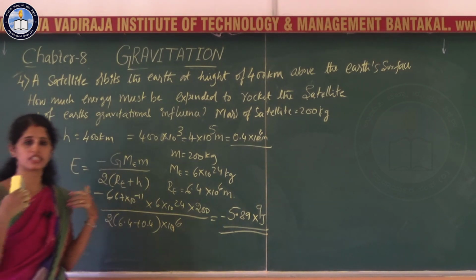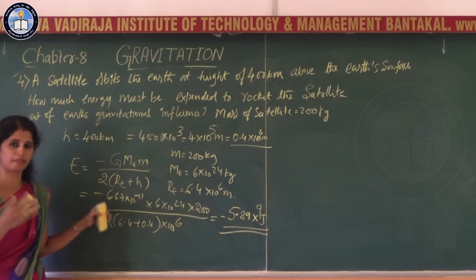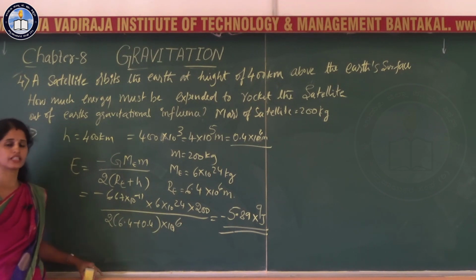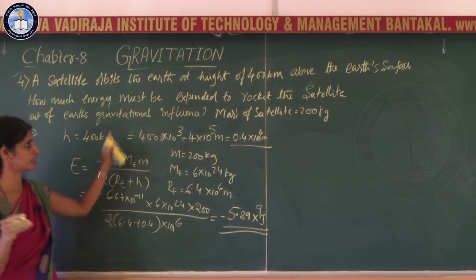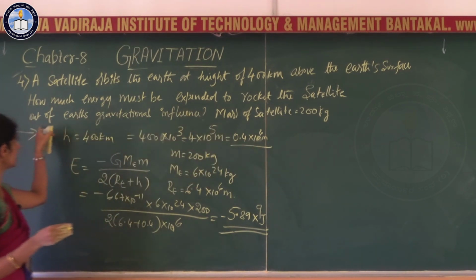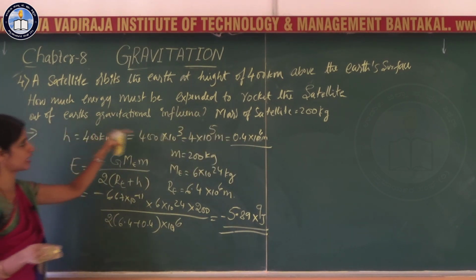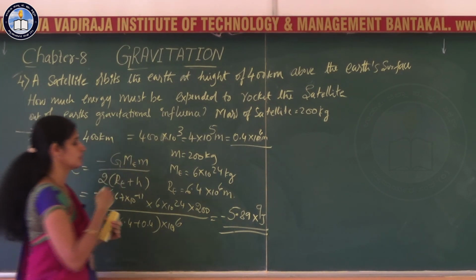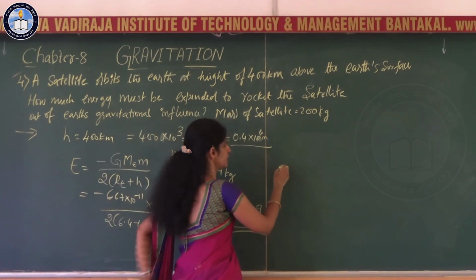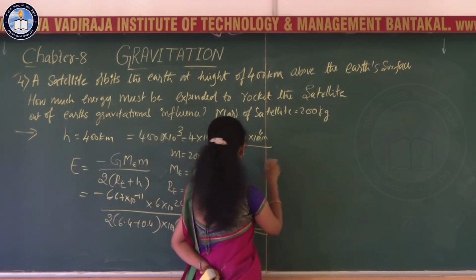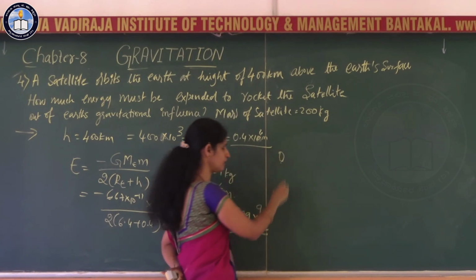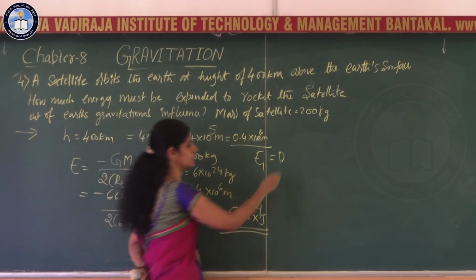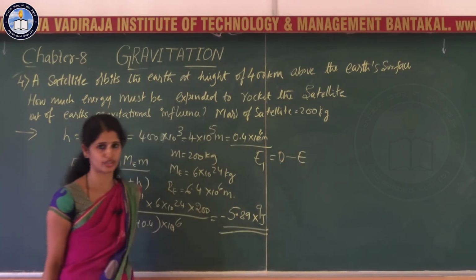And what is the energy to be supplied to make it free from that orbit? That is, you are taking that satellite out of that orbit. What is the energy needed to rocket the satellite out of Earth's gravitational influence? That is the energy to be supplied to remove the satellite from its orbit. That is nothing but the energy at infinity, if you take that as E1, energy at infinity minus energy of the satellite at that particular orbit.